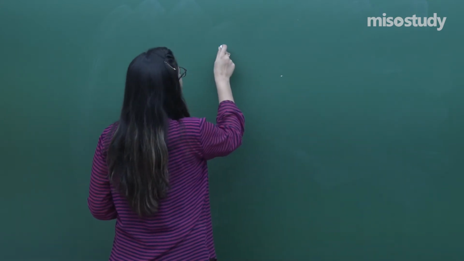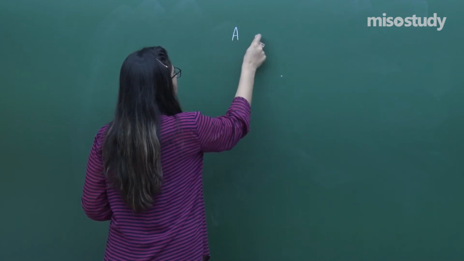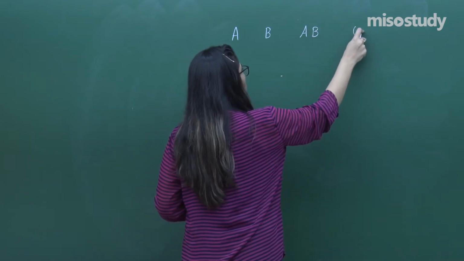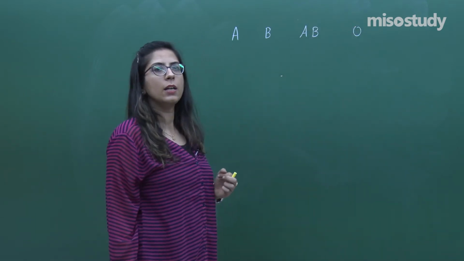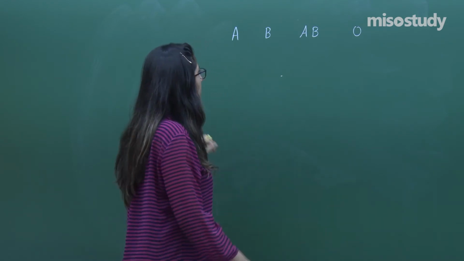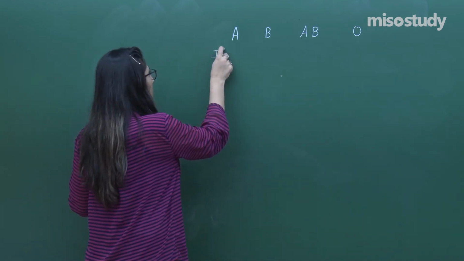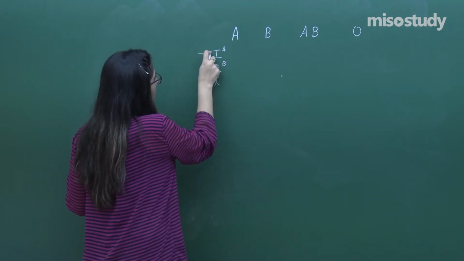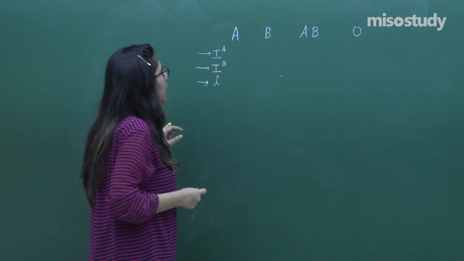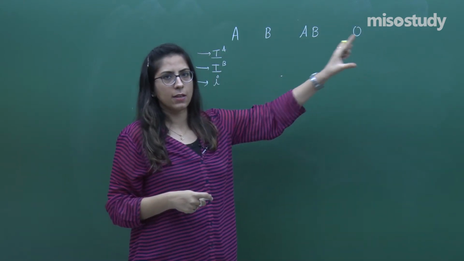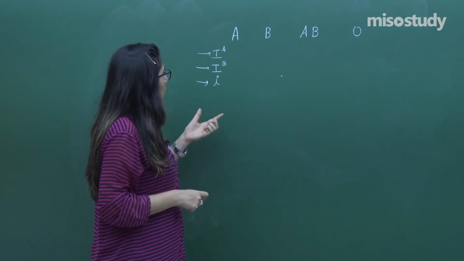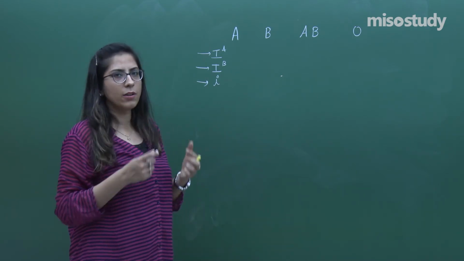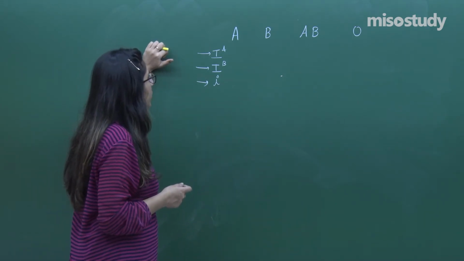We know there are 4 blood groups actually: A, B, AB and O blood group. They are controlled by multiple genes, different genes which are present: IA, IB and i. These 3 different genes control the different characteristics of a blood group. These are the alleles, so multiple alleles are there, and we will talk about the genotype of a gene.